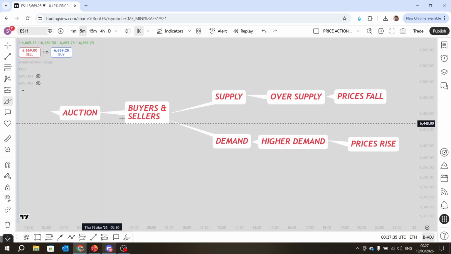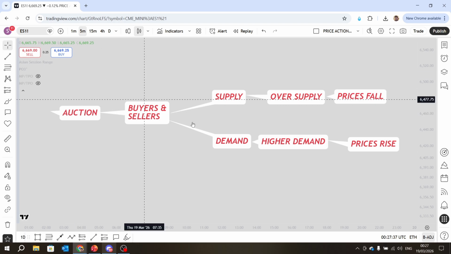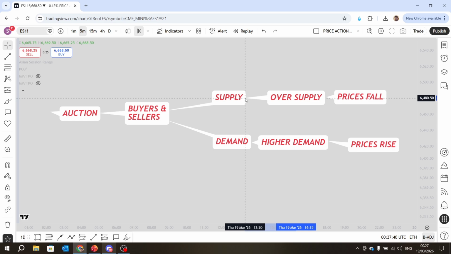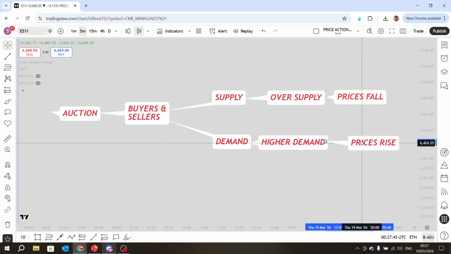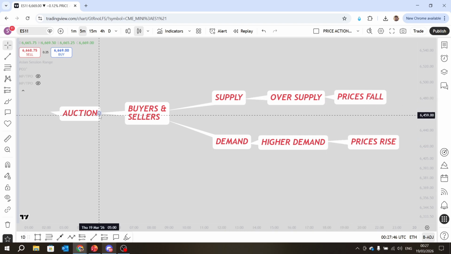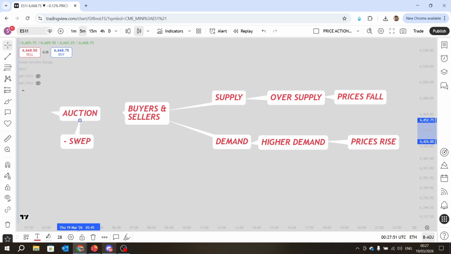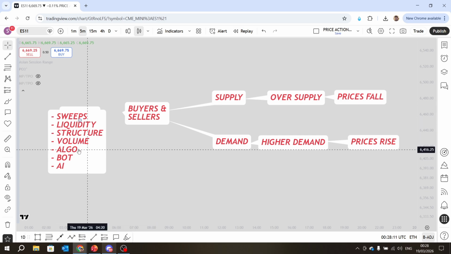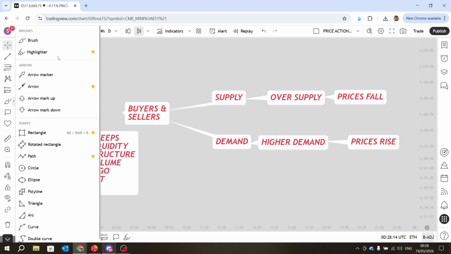A lot of people fail here. Notice how everything's connected for a reason. A lot of people mess up because they think the market is about sweeps, or liquidity. They think it's about structure, volume, an algorithm, a bot. I had one person try to convince me it has to do with AI. So, yeah, it's just an ego check, right?